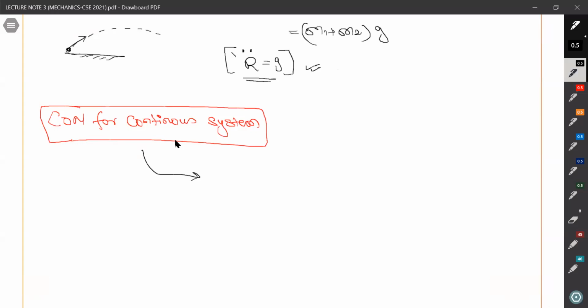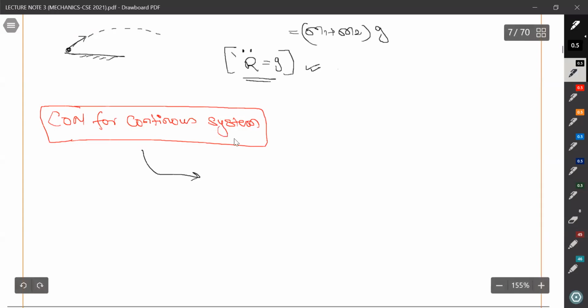Sorry for the inconvenience. Center of mass for the continuous system, we are discussing that. So what we can do here, we can just change the thing.